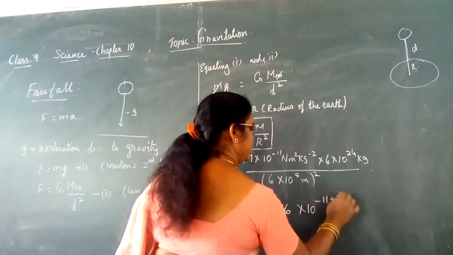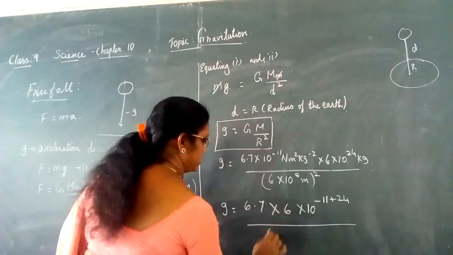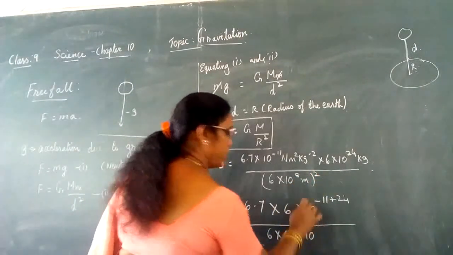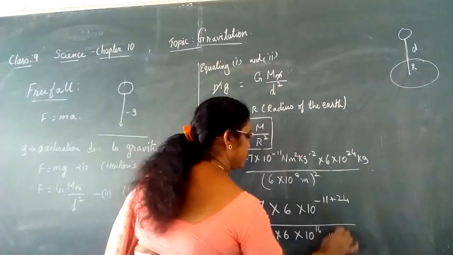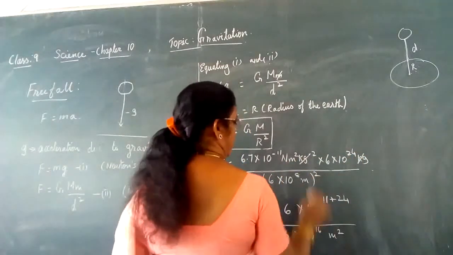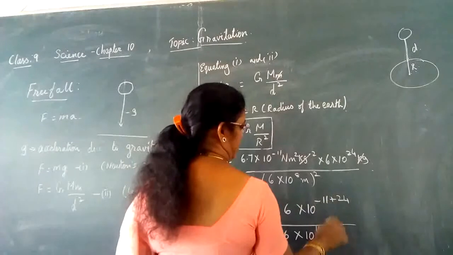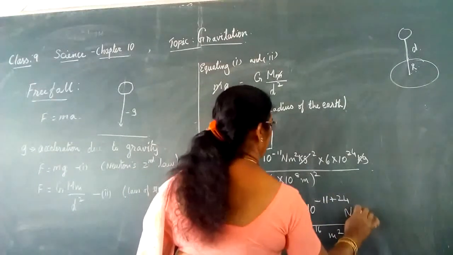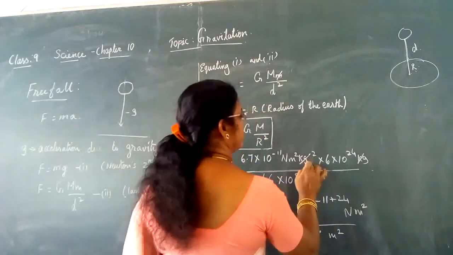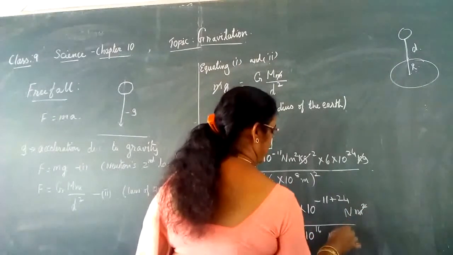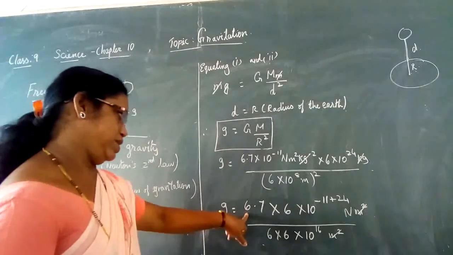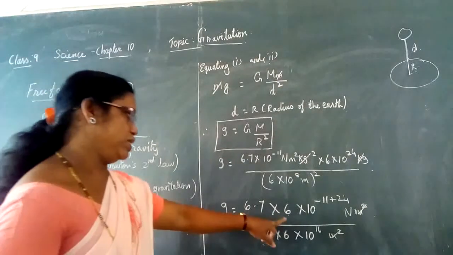We are writing here plus 24, divided by 6 into 6 because it is square, into 10 to the power of 8 plus 8, which gives you 16, meter square. Here the units Newton meter square and meter square cancel.